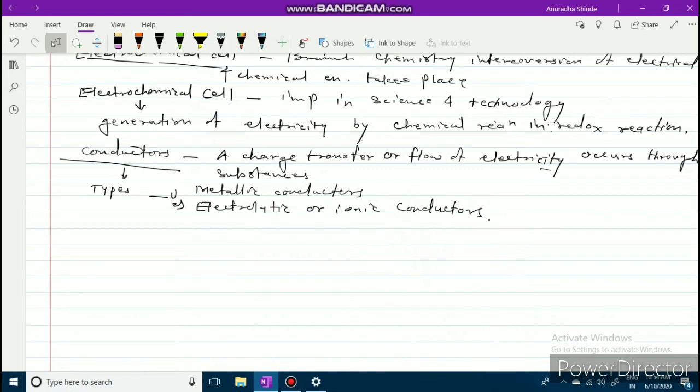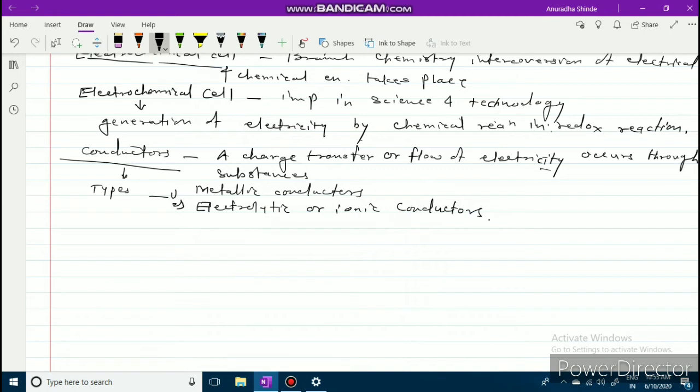First one is the metallic and second one is the electrolytic or ionic conductor. You know that in metallic conductors, conduction takes place through the metals. That means electrical conduction through metals involves direct flow of electrons from one point to another point. That is called metallic conductors.